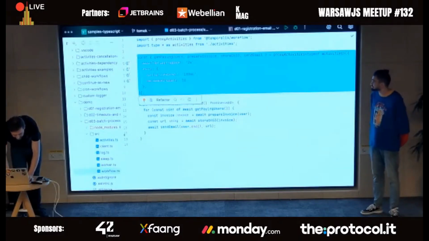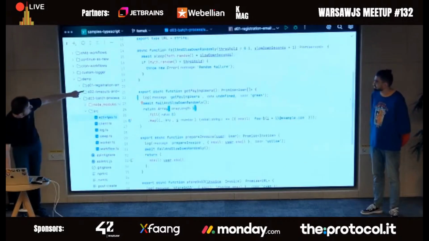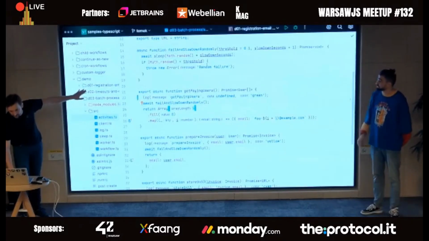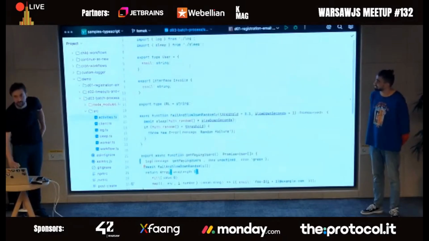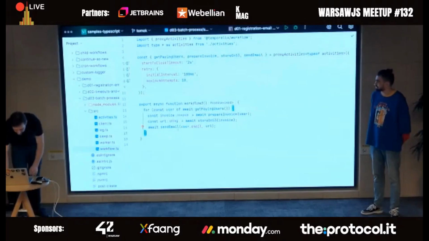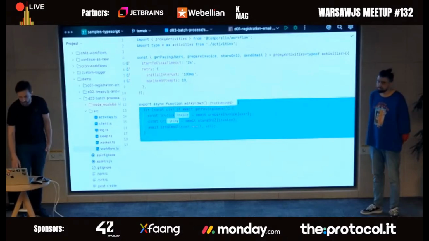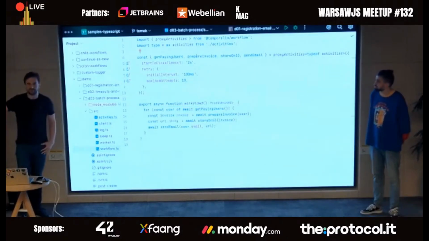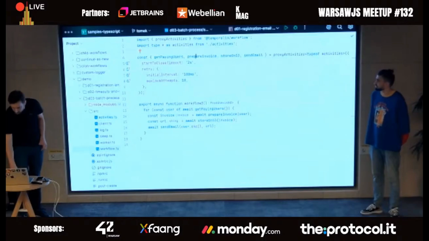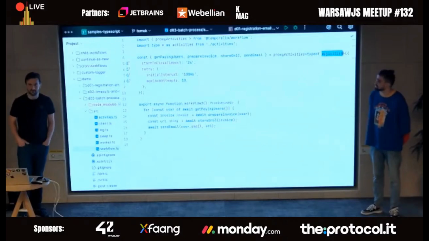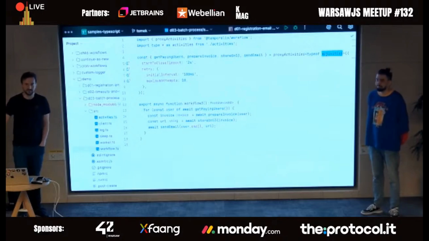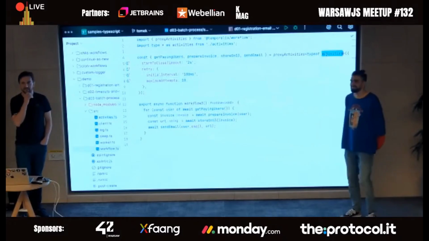The functions actually live in the same directory. So here are my functions, which have no notion of Temporal. I believe there are no imports from Temporal whatsoever. The workflow is also free from Temporal, so there's no Temporal code in the workflow. However, you don't just import star from functions. You do it using the proxy activities. This is actually the file with your functions. So there's a little bit of glue code here, but it's almost invisible, right? You use the functions the same way and they're still statically typed and so on and so forth. It just works. Just all the way down.